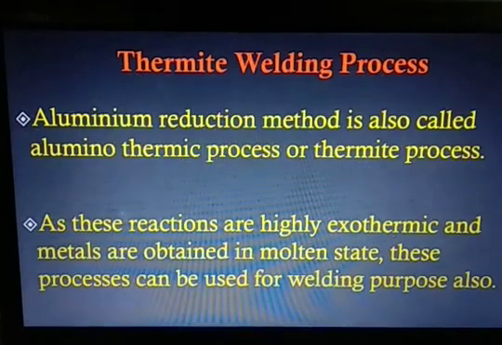Aluminium reduction method is also called the aluminothermic process or thermite process. As these reactions are highly exothermic and metals are obtained in molten state, these processes can also be used for welding purposes.